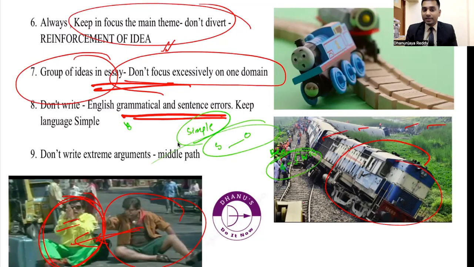Next one is don't write extreme arguments. Don't write unpopular arguments, saying that Godse did a correct thing killing Gandhi. This is an extreme statement. You might have your own personal opinion, but keep it personal. Don't make it public, at least when you are writing the answers. So don't write extreme arguments. The middle path is the best thing of Buddha, so follow the same thing.